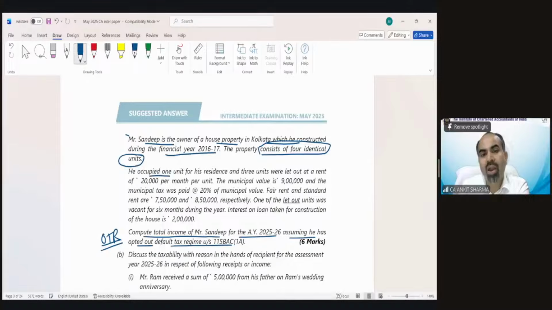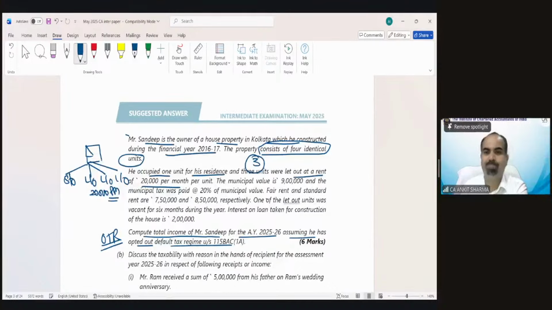He occupied 1 unit for his residence and 3 units let out at a rent of 20,000 per month. Till now, there is no complication. We are having one house property that has 4 units and they are identical. One is self-occupied, 3 are let out for the same 20,000 rupees per month each. Nothing to worry till now. So that would be nil.